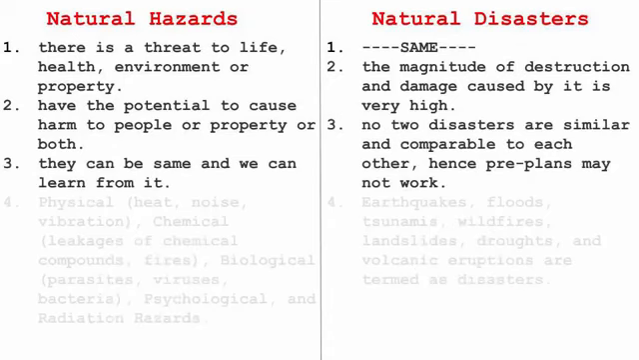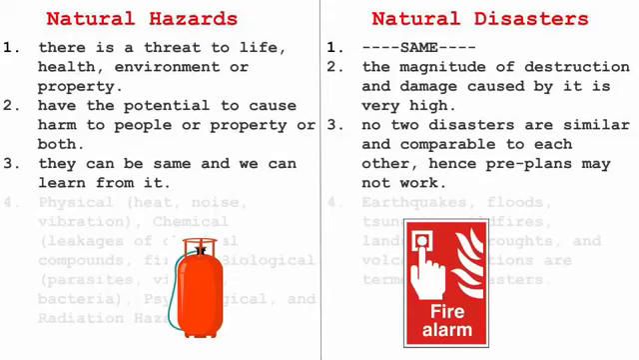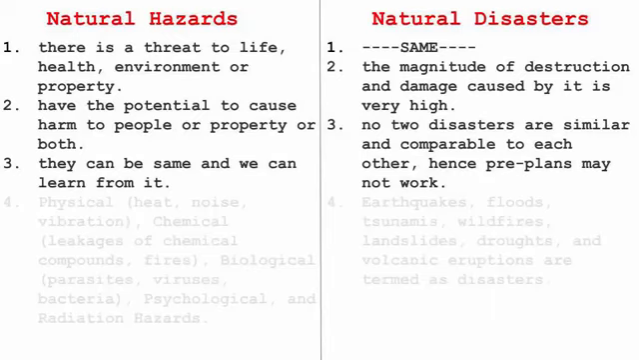Natural hazards can be the same, and we can learn from them. Let's take an example of a gas leak. If there was a gas leak last year, we can control it by implementing a particular system or procedure to stop it so that it doesn't occur next time. On the other hand, no two disasters are similar and comparable to each other. Hence, pre-planning may not work.